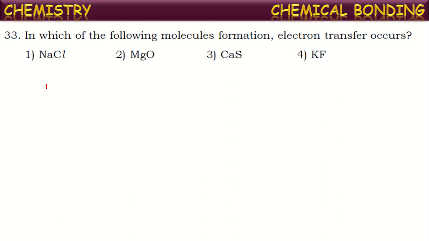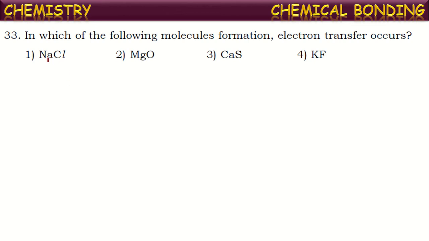In which of the following molecules' formation does electron transfer occur? In which kind of bonding does transfer of electrons occur generally? That is ionic bond formation. An ionic bond is formed between a metal atom and a non-metal atom. So, when a metal and a non-metal combine, generally electron transfer occurs and hence an ionic bond is formed. Observe in which compound a metal and non-metal combination is present. There generally there will be transfer of electrons.